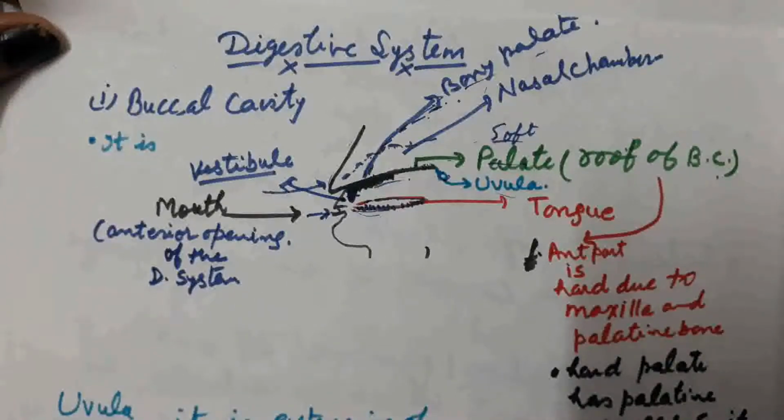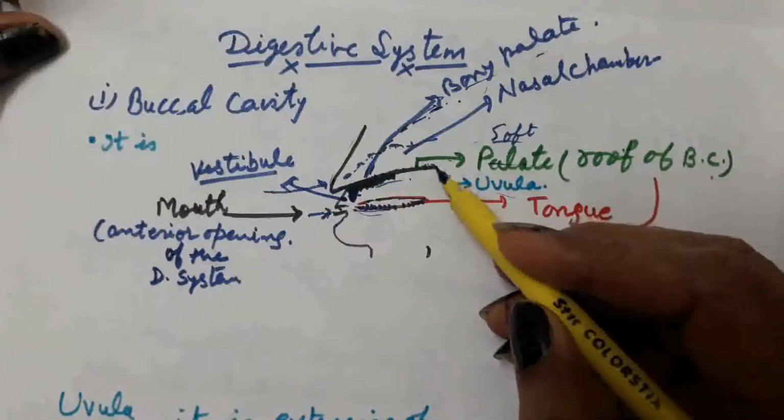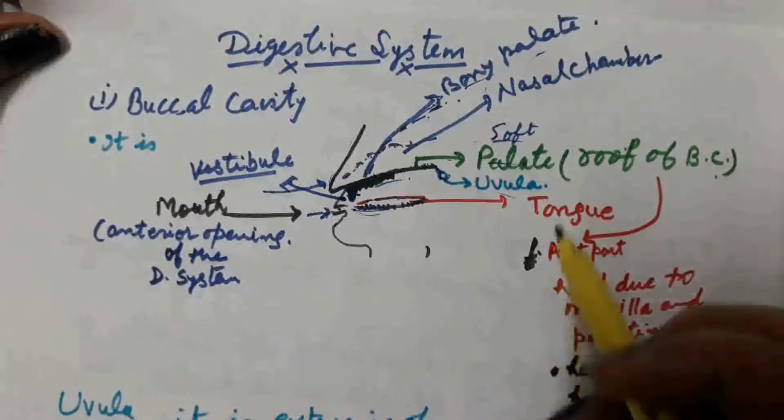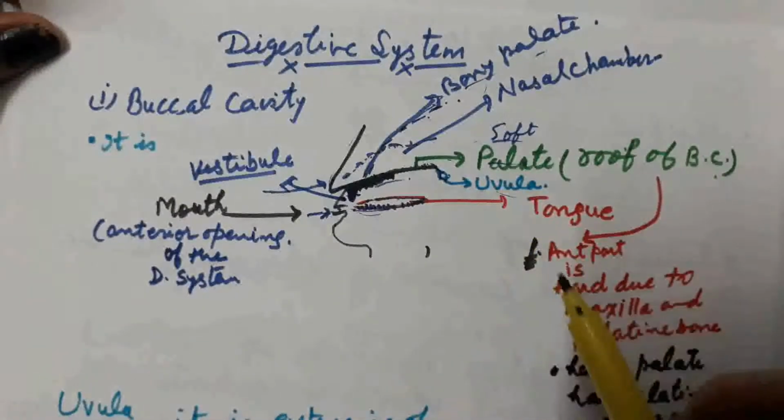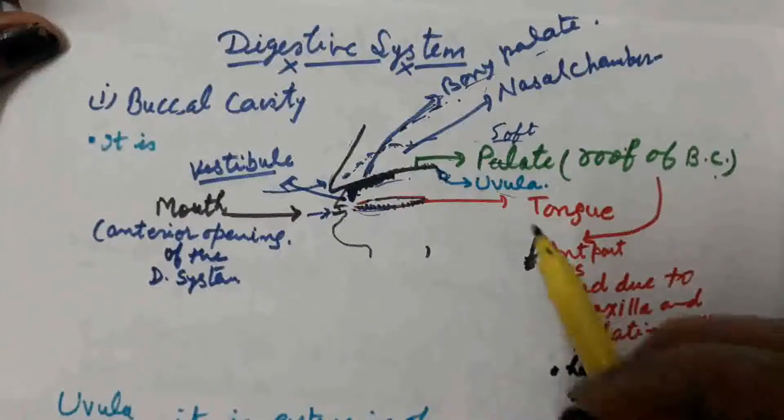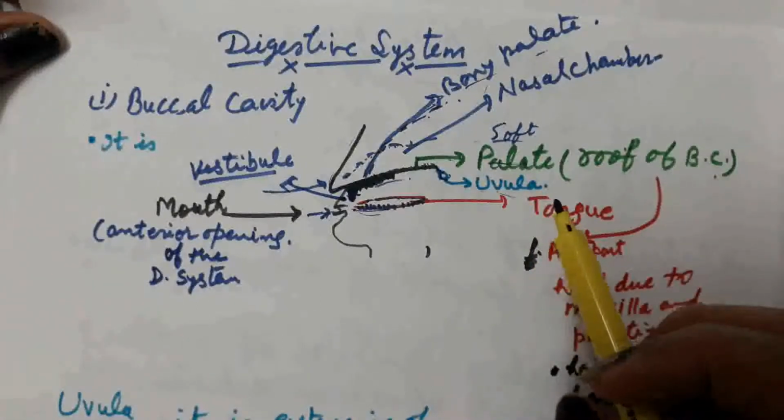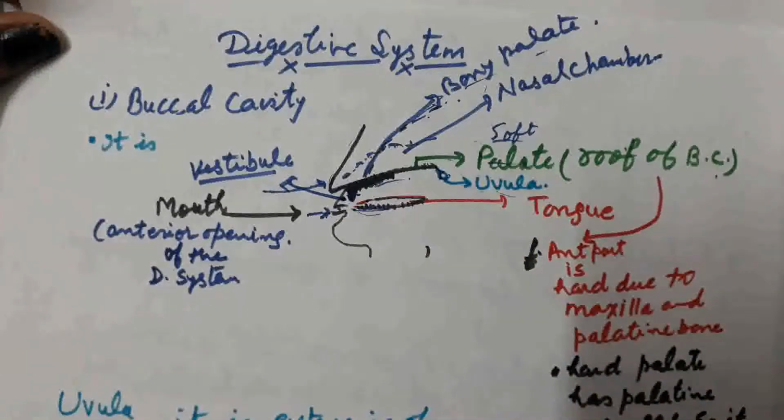One more component we add to the palate: at the posterior end of the soft palate, there is a small structure hanging out. We call it the uvula. What is the function of the uvula? It closes the internal nares. When does it close the internal nares? At the time of swallowing of food.